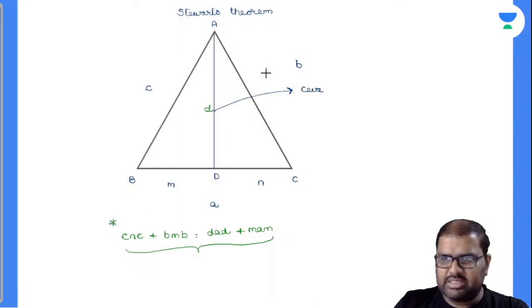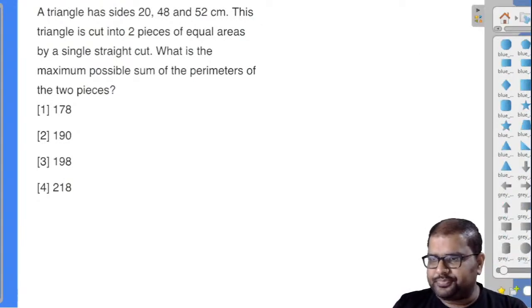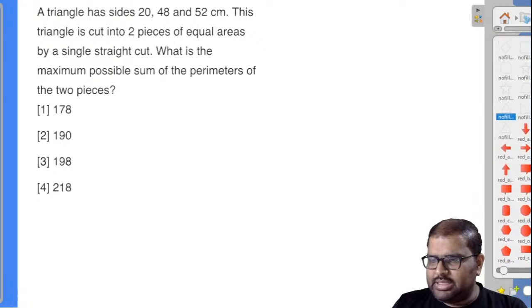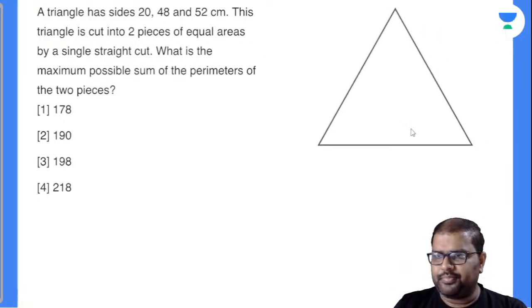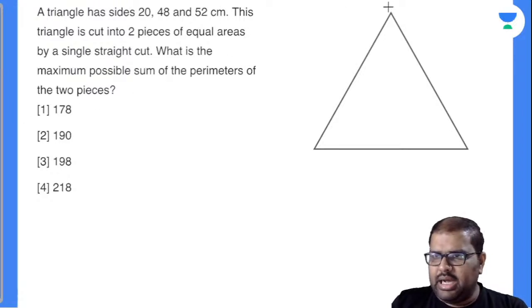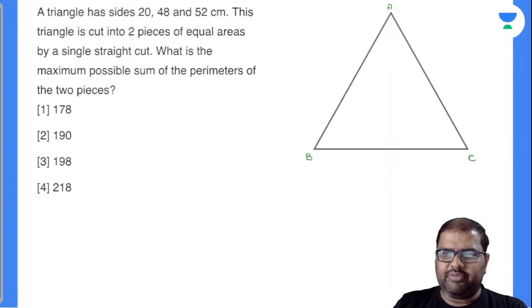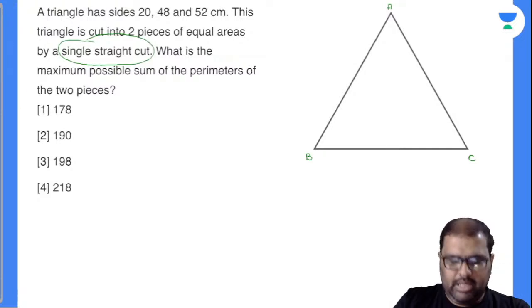I can use the same Stewart's theorem to calculate this. Observe the question there. A triangle has sides 20, 48 and 52 centimeters. I'll take a triangle A, B, C. This triangle is cut into two pieces of equal areas by a single straight cut. Now, what is this single straight cut? The single straight cut has to make your triangle into two pieces of equal areas. How many of you know this? Anybody in the comment box?